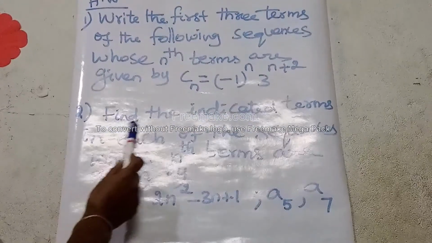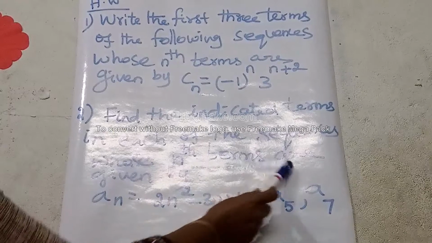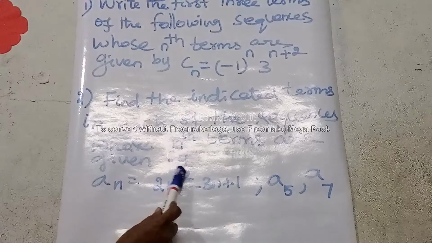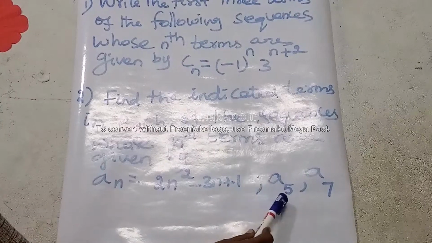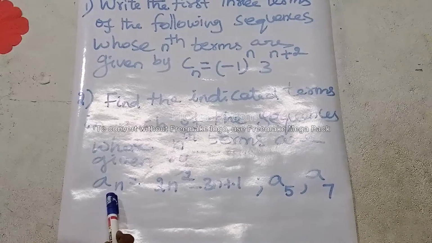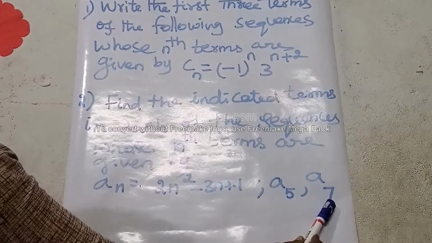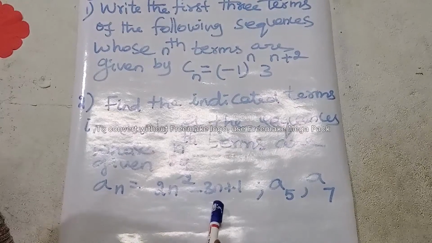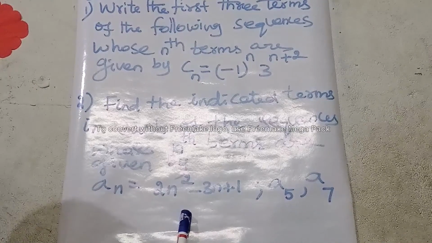Second question: find the indicated terms in each of the sequences whose nth terms are given by An equal to 2n square minus 3n plus 1. Here you have to find A5, A7. First of all, find A5. In place of n you have to apply 5. After that, find A7. Understood? An is equal to 2n square minus 3n plus 1. Okay, these are today's portion. Thank you students.